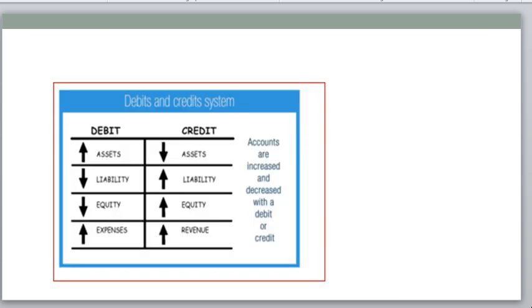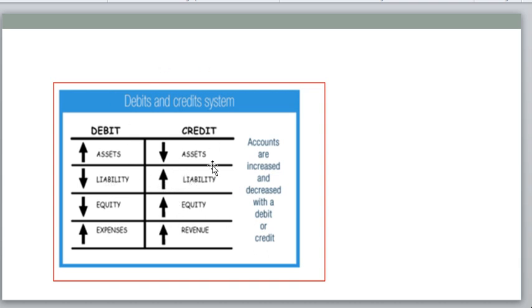We can also tell it like this. If assets are increasing, you make it debit. If assets are decreasing, you make it credit. Sorry, if liabilities are decreasing, we make it debit. If liabilities are increasing, we make it credit.